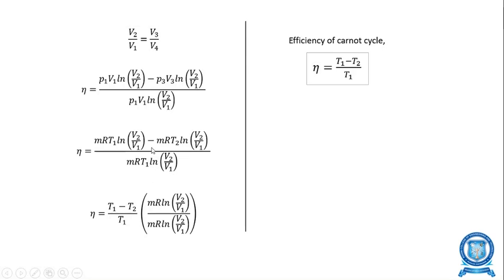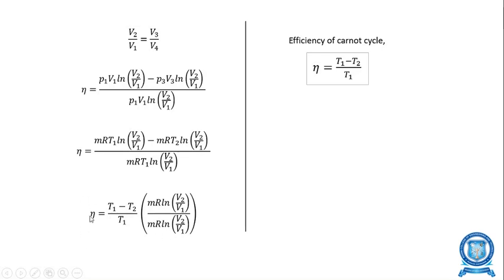Look at this: MR ln V2 by V1 is common. T1 and T2 are different, therefore taking T1 and T2 outside, we get T1 minus T2 divided by T1. The remaining is common, MR ln V2 by V1, so both get cancelled, MR ln V2 by V1 divided by MR ln V2 by V1.